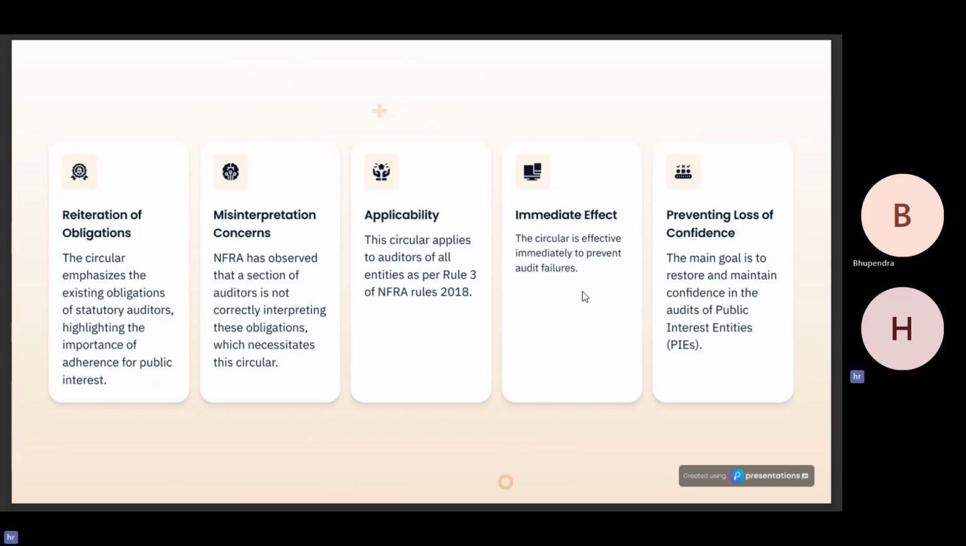The circular emphasizes the existing obligations of statutory audits, highlighting the importance of adherence for public interest. NFRA has observed that a section of auditors is not correctly interpreting these obligations, which necessitates this circular. This circular applies to auditors of all entities as per Rule 3(c) of NFRA Rules 2018. This circular is effective immediately to prevent audit failures. The main goal is to restore and retain confidence in the audit of PIEs, which is public interest entities.